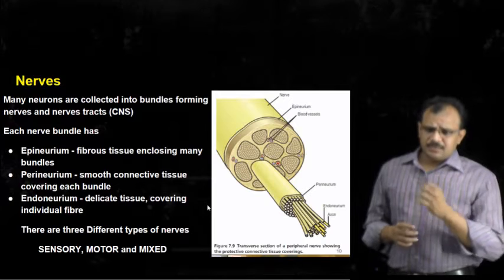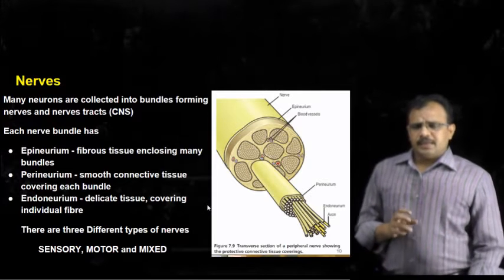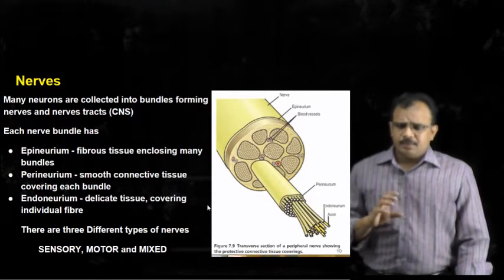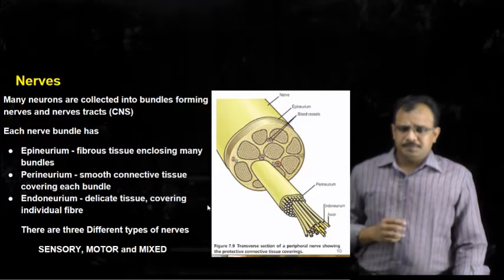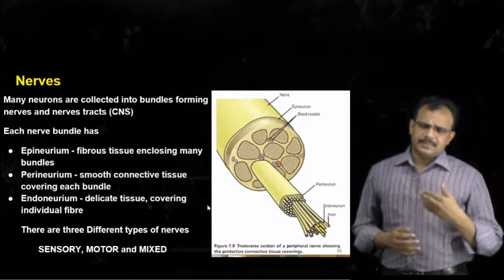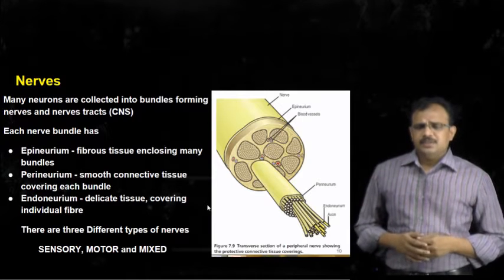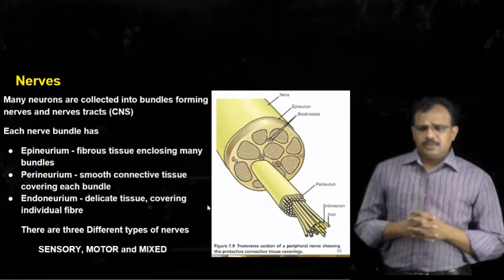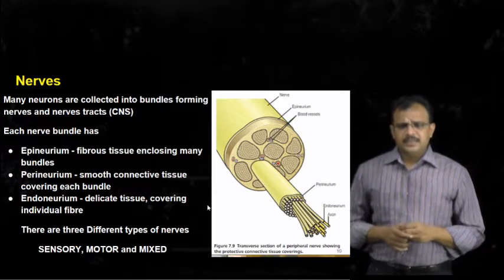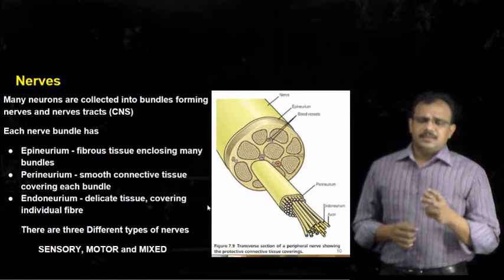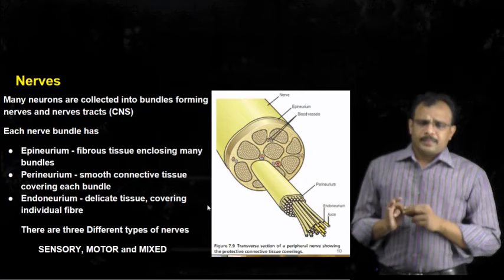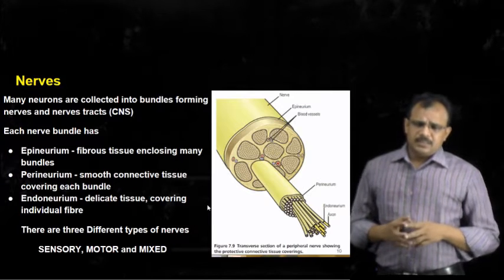And these bundles of neurons are called nerves, and based upon the types of neurons that are present in these bundles, we can categorize the nerves as motor, sensory, and mixed nerves.